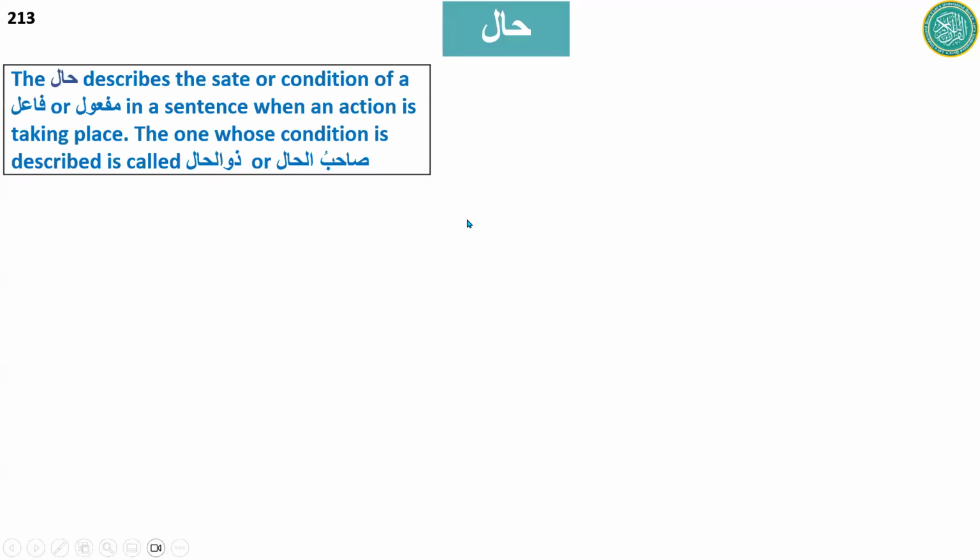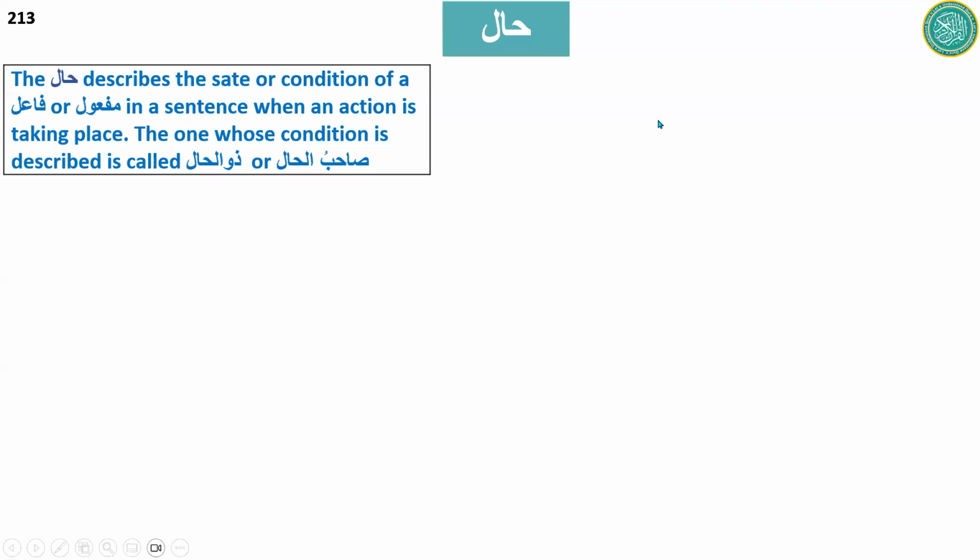You all know hal. If you know Urdu, you know hal. Hal means state. We always say kaifa haluka, or what is your condition, what is your state, or how are you. So the hal means the state, the condition in which you are. So actually the hal describes the state or condition of a fa'il or maf'ul in a sentence when an action is being done.